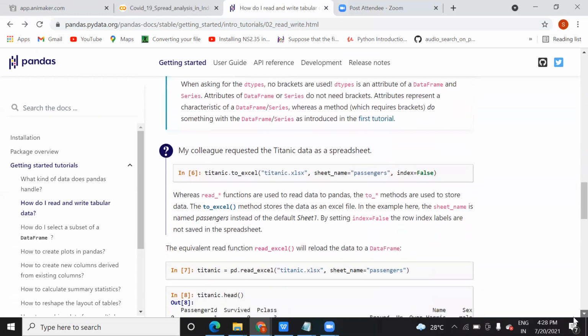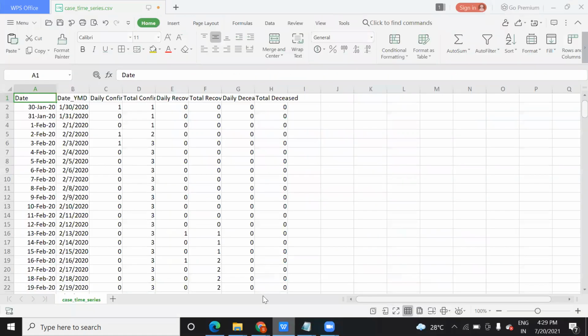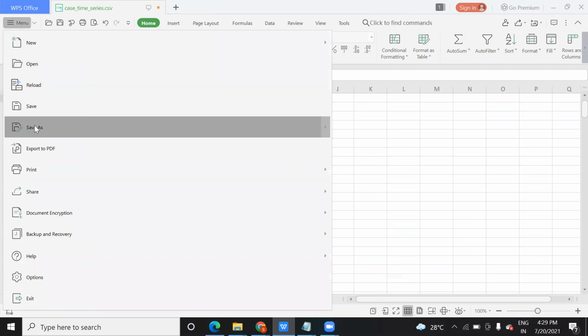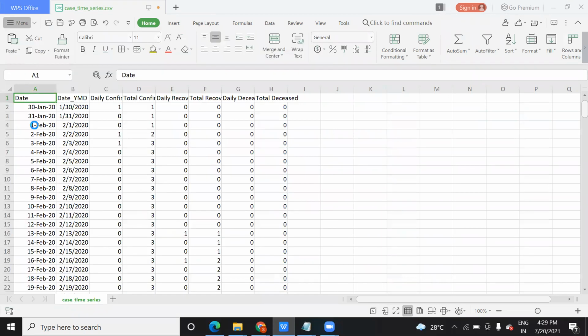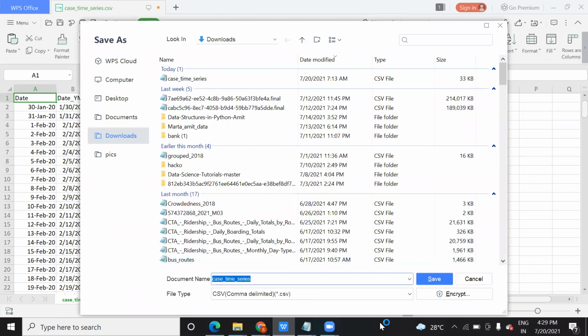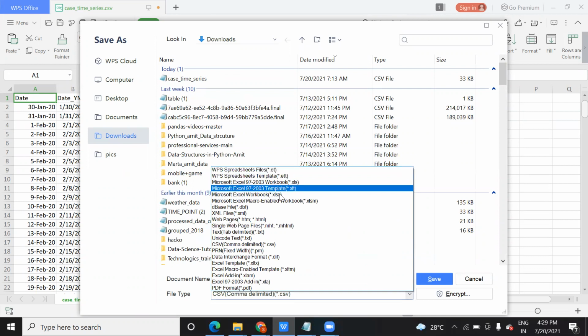Now the next thing is Excel data. This is what we have seen, CSV data. What if I give you this data saved in the form of Excel, like with a dot xls extension? Instead of this CSV, I'm using something else, Excel.